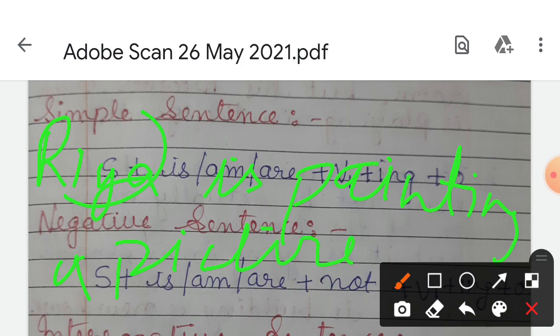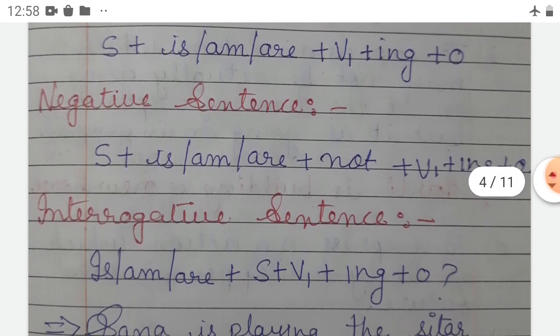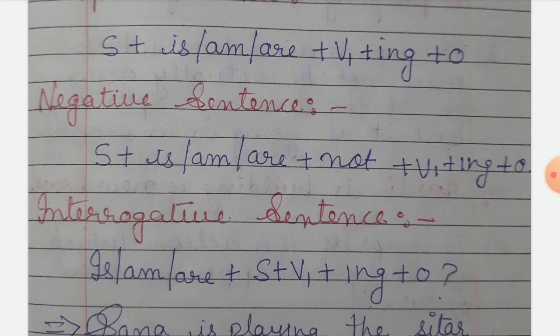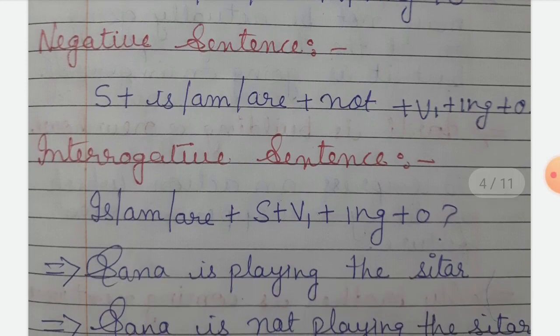So this is the subject, this is a helping verb, this is our main verb, and this is our object. Okay, so when we change it into negative, it will be changed into what? Riya is not painting a picture. And in this way we make the interrogative sentence: is Riya painting a picture?